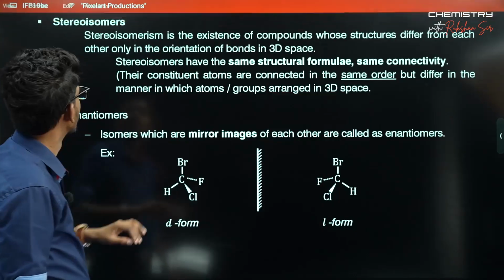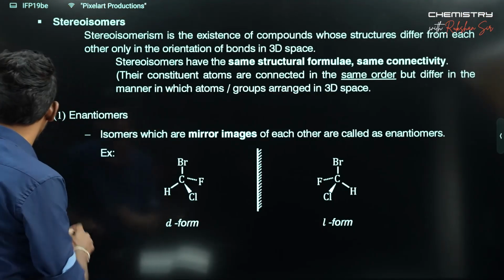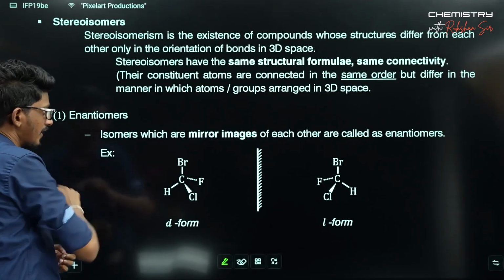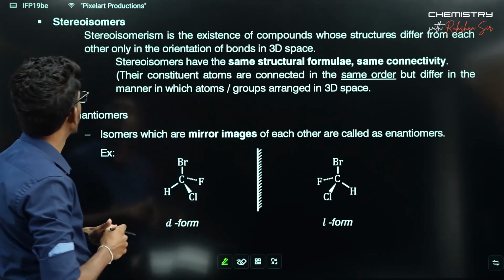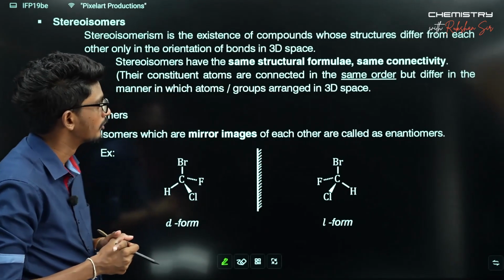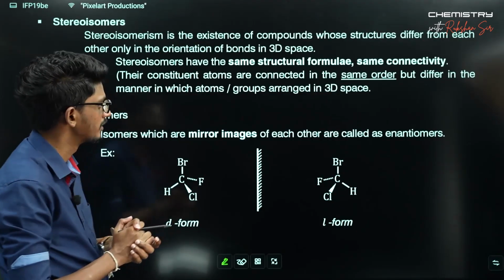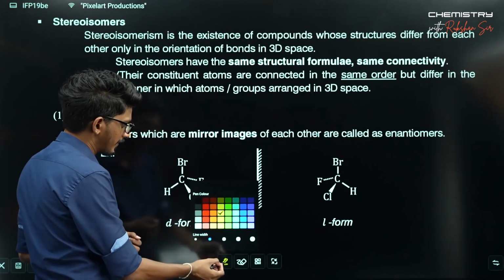Let's start our discussion with the stereoisomers here, right? As mentioned in the note, stereoisomerism is the existence of compounds whose structures differ from each other only in the orientation of bonds in 3D space.